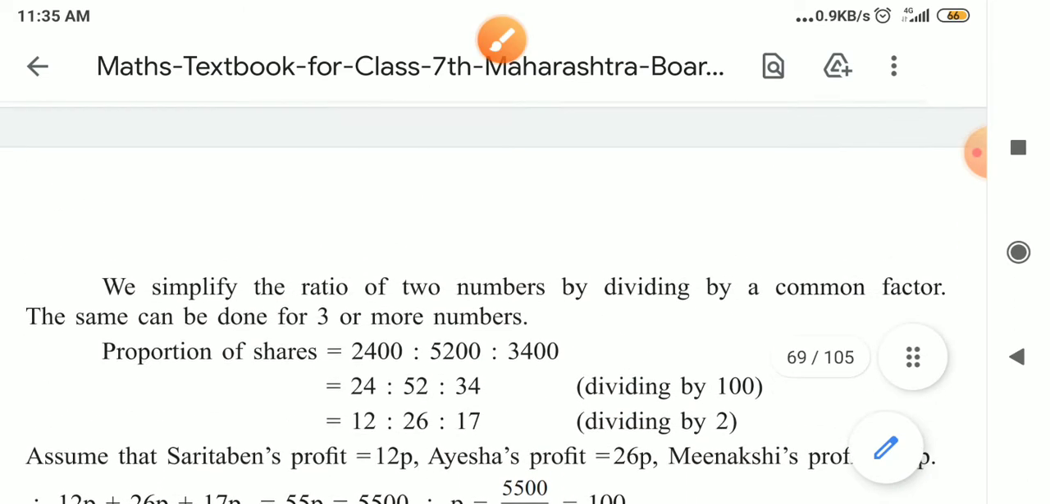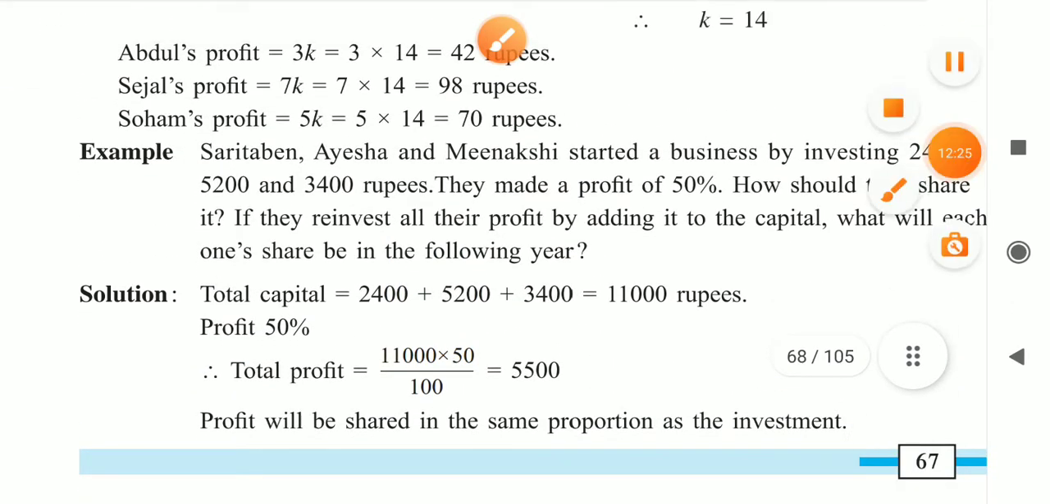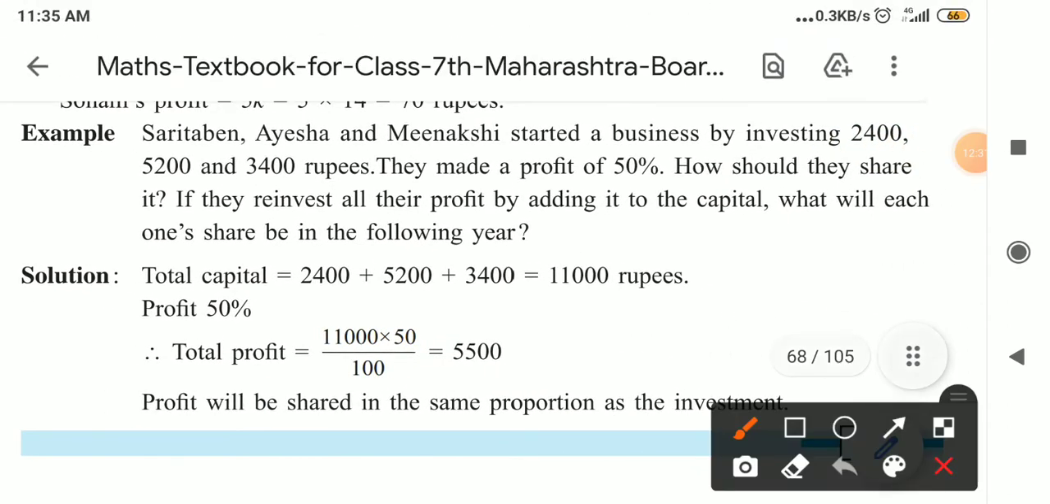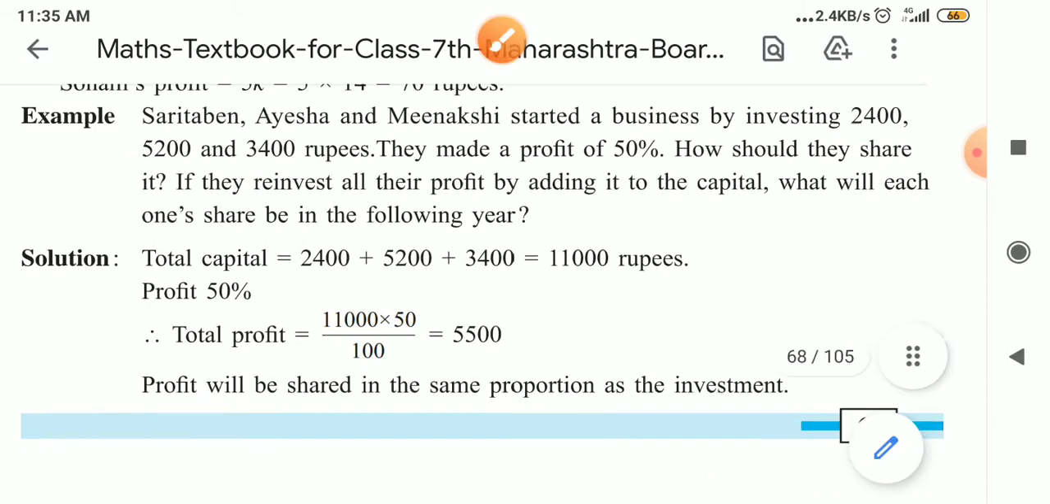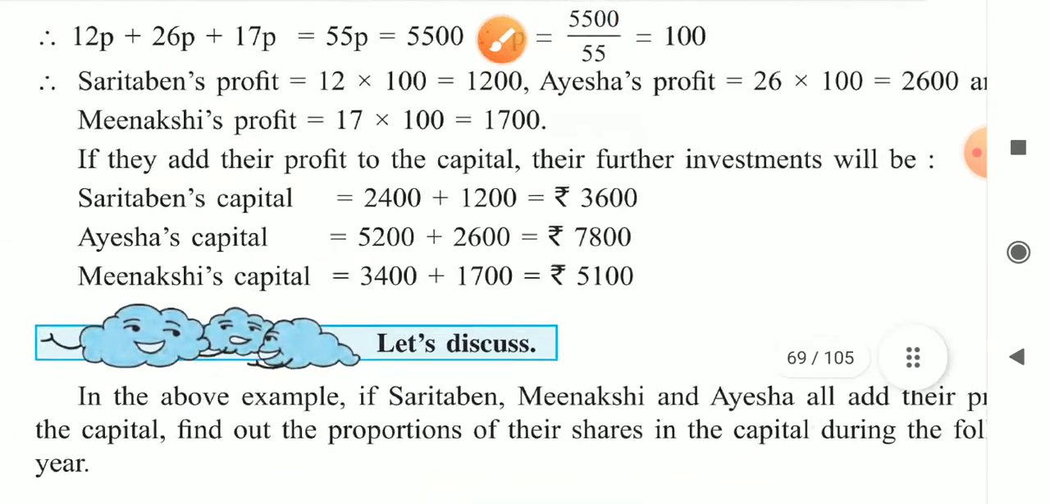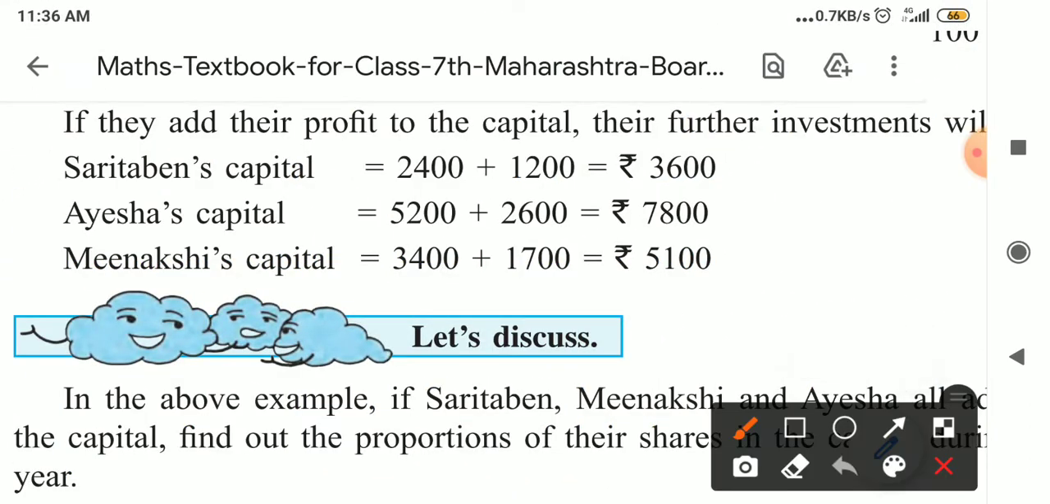Now what is the next question given to us? We have to find out, if they reinvest all the profit, that is, their original investment plus profit, and then invest it for the next year, how much is the investment of each. First of all, it is very easy. Sarita Ben's capital: at first she invested 2,400, and her profit that year is 1,200, so the total investment for the next year is the sum of 2,400 plus 1,200,